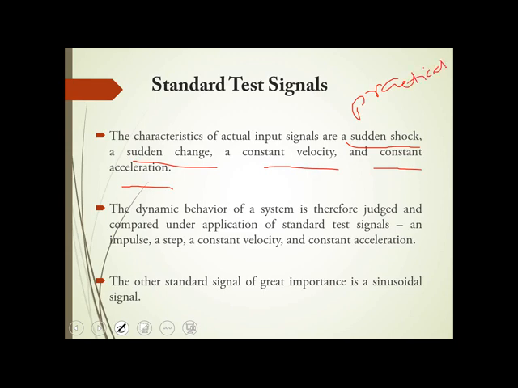To analyze it in a theoretical way, we will consider these particular test signals. In the place of this sudden shock, sudden change, constant velocity, constant acceleration, we will consider these test signals, which are impulse, step, constant velocity and constant acceleration. Other than that, we can also consider a sinusoidal signal.